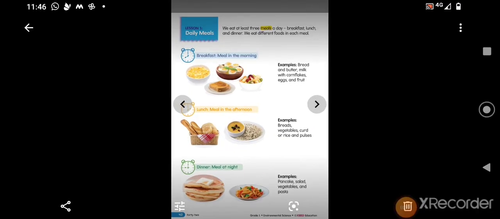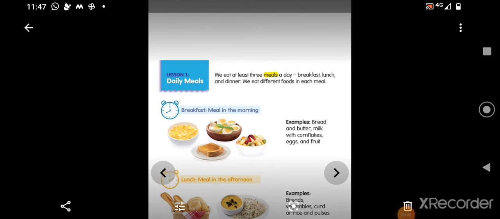Yes. Now it is time for us to see what is given in the content book. Block 6, Lesson 1, LP1. We eat at least 3 meals a day, breakfast, lunch and dinner. We eat different foods in each meal. See the picture, children? Breakfast, meal in the morning. Examples, you see the pictures and also the words: bread and butter, milk and cornflakes, eggs and fruit.